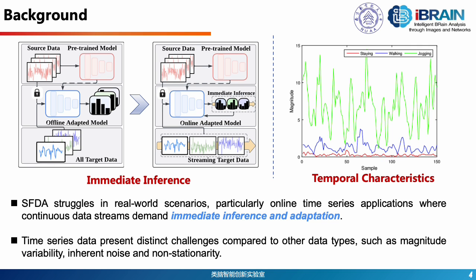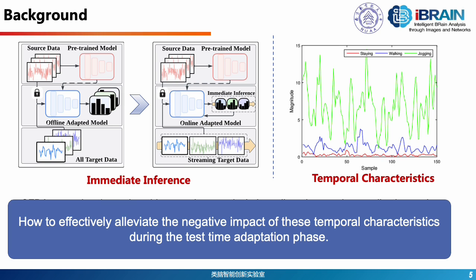The first is the demand for immediate inference in online streaming scenarios, where we must adapt quickly to continuous data streams. The second challenge, as illustrated in the right figure, involves the complex temporal characteristics of time series data, including magnitude variability and non-stationarity. This leads us to our core research question: how can we effectively mitigate these temporal challenges during test time adaptation while maintaining real-time performance? Our proposed solution addresses this through a novel uncertainty-aware approach.